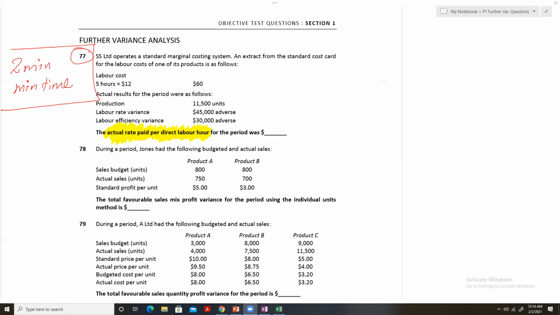Now, first look at the formula for labor efficiency variance. How do we calculate labor efficiency variance?